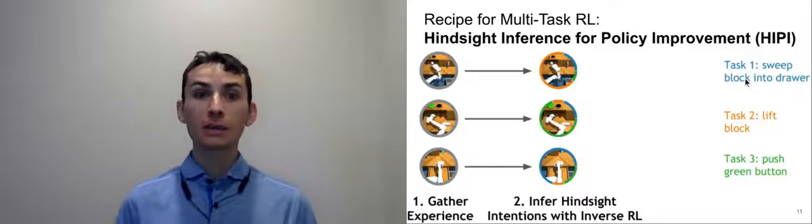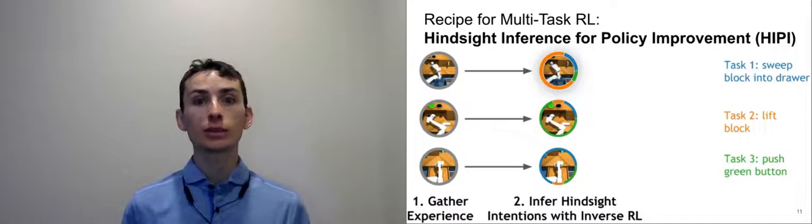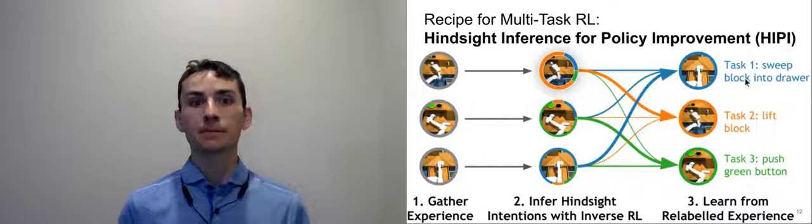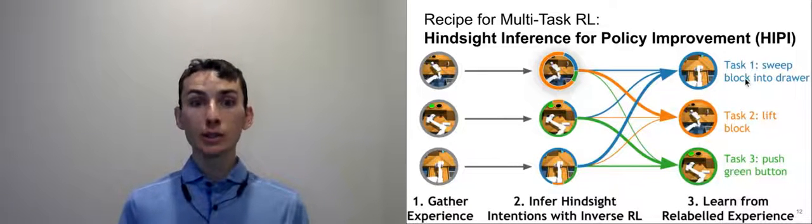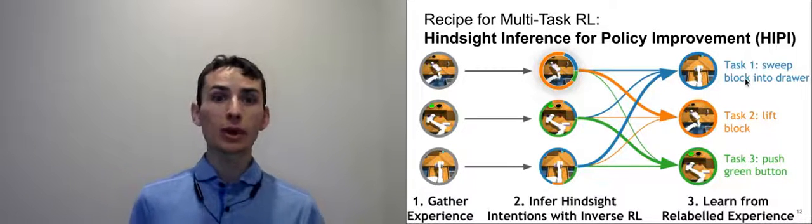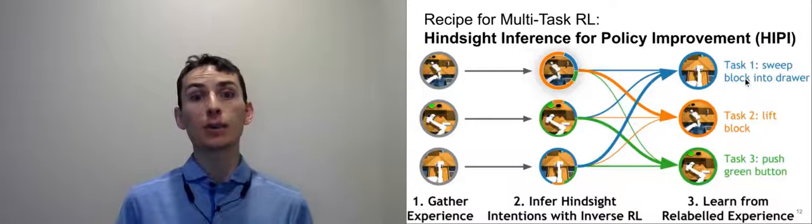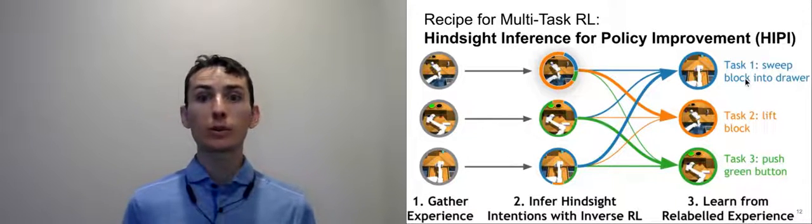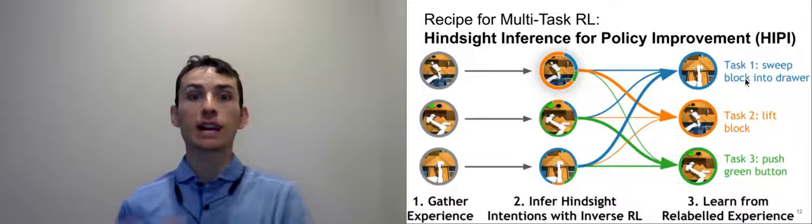For example, in this top experience, we might infer that the agent is trying to lift up a block. Therefore, in the third stage, we'll use this experience for learning the task of picking up a block. Now, we might also think that this robot might be trying to lift up the block so it can put it in the drawer.